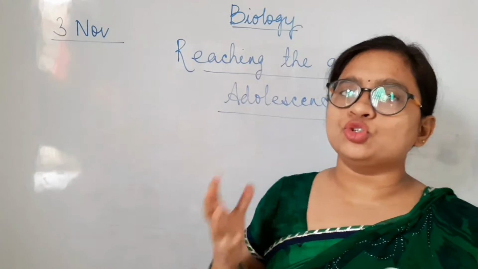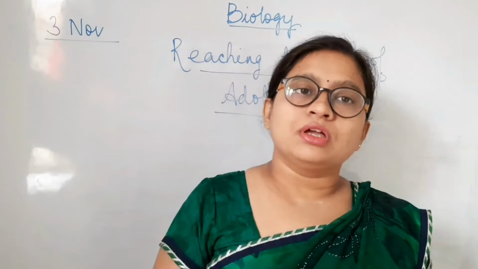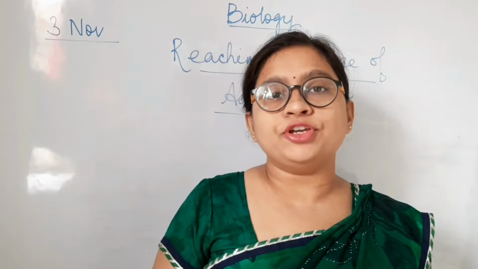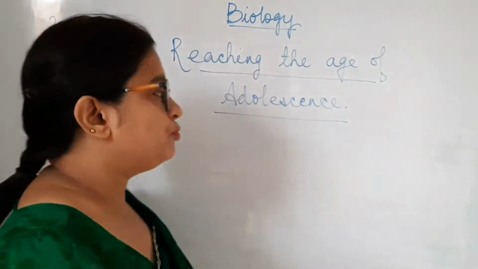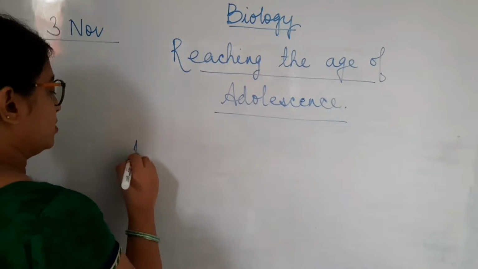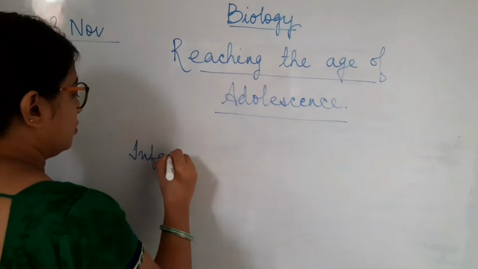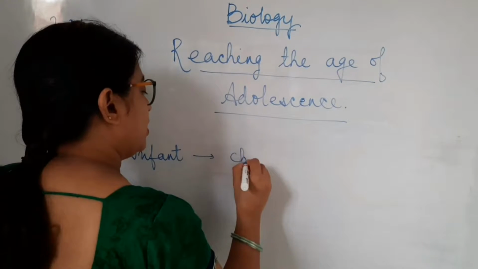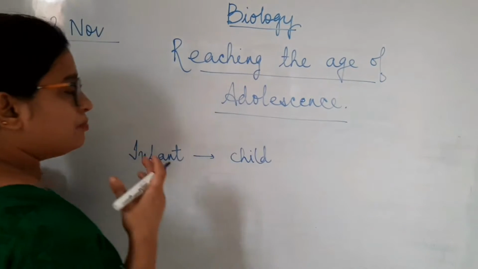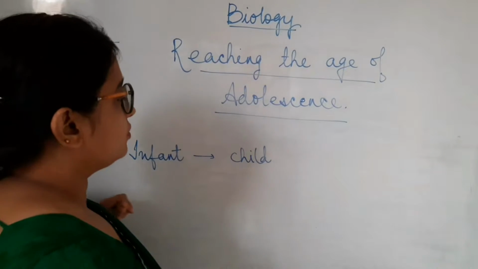So first let us know what adolescence is. If you look into the life of a human being growing up from a child to an adult, there are a lot of stages it comes across. First, when the child is born, it is an infant. And during this process, it becomes a child when it passes the age of 3 to 4 years.